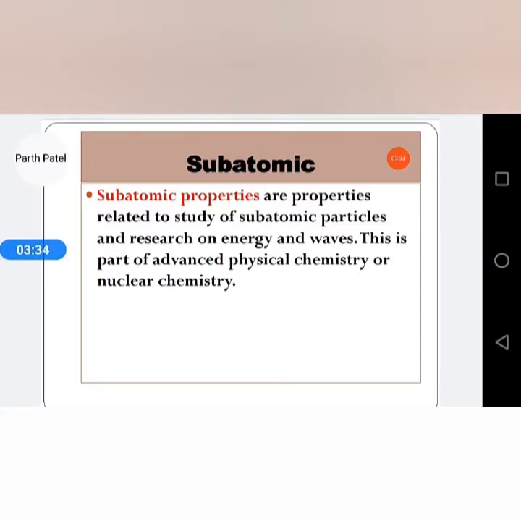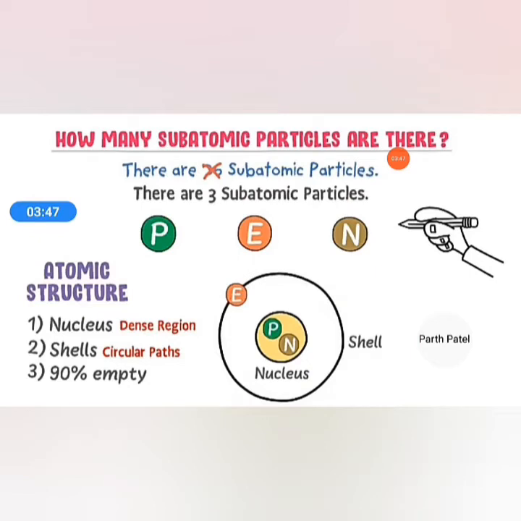Subatomic properties are properties related to the study of subatomic particles and research on energy and waves. This is a part of advanced physical chemistry or nuclear chemistry. In Rutherford's atomic model, how many subatomic particles are there?